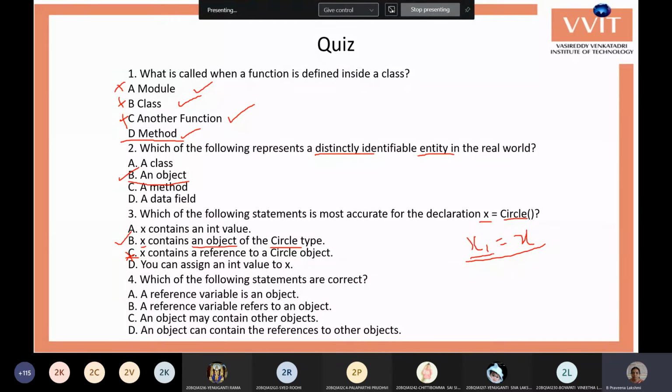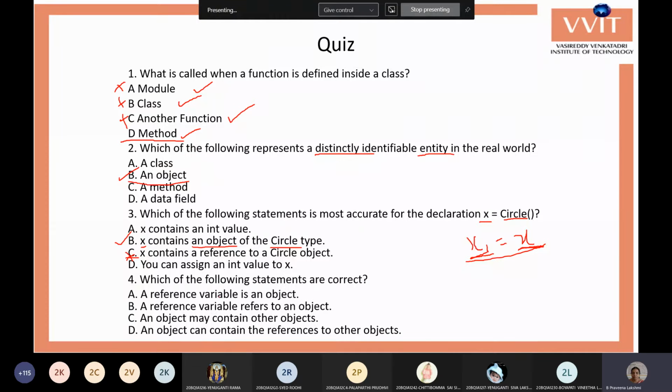So x1 is the reference to the Circle class object. In the first option, x contains an int value, it's not an int value, so it's wrong. You can assign an int value to x, it is also wrong. So next, fourth one, which of the following statements are correct?